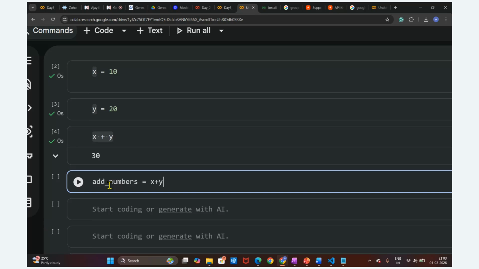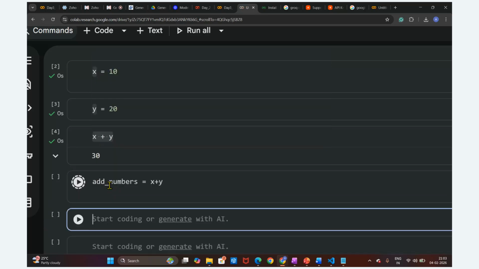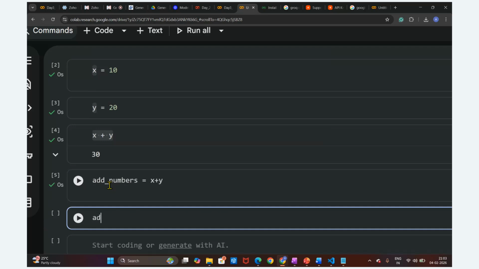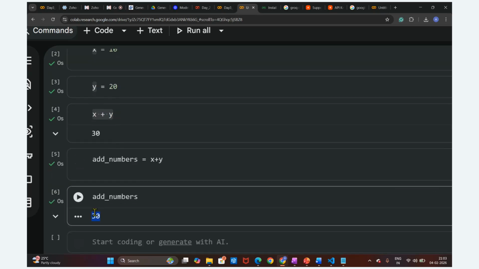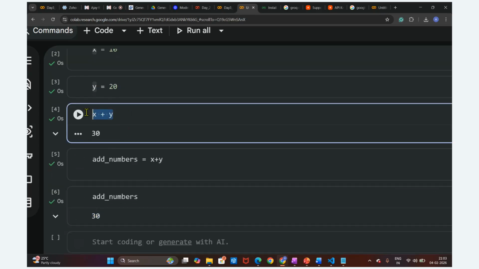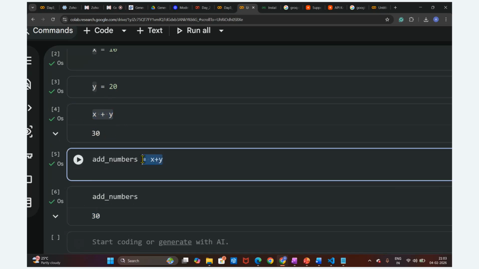Then we are going to execute this. Now I'm going to print add numbers. That is fine. We are getting this 30 output. So here, what did we do? Earlier we directly performed this operation and got the output. But here, the operation we have performed is stored in one variable, and then we print that variable.